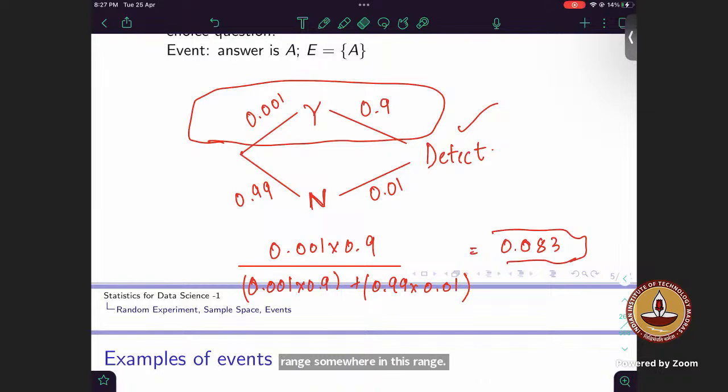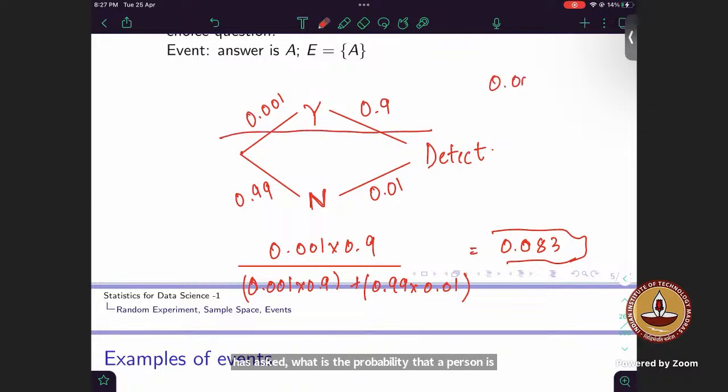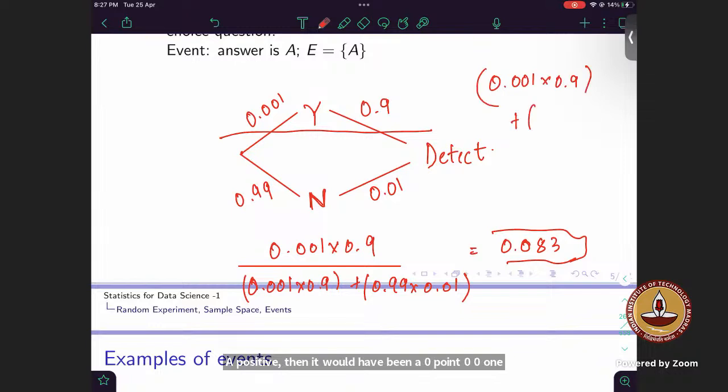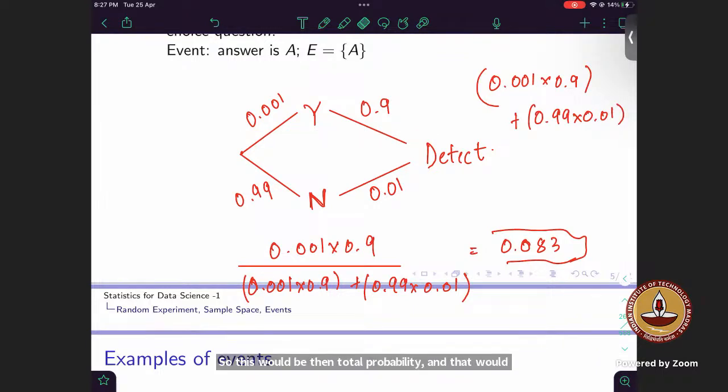Now, suppose the question had asked, what is the probability that a person is detected positive? Then it would have been 0.001 into 0.9, that he has HIV and is detected positive, or the person does not have HIV and is still detected positive, right? So this would be total probability, and that would be the solution for that.